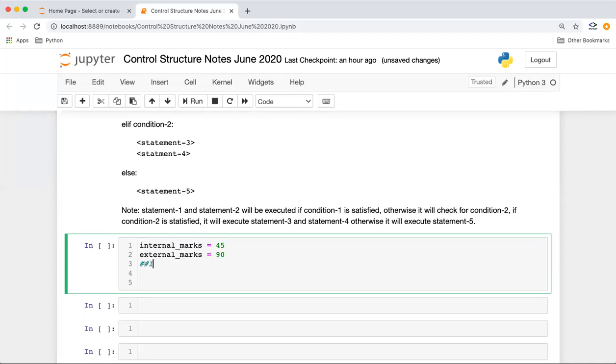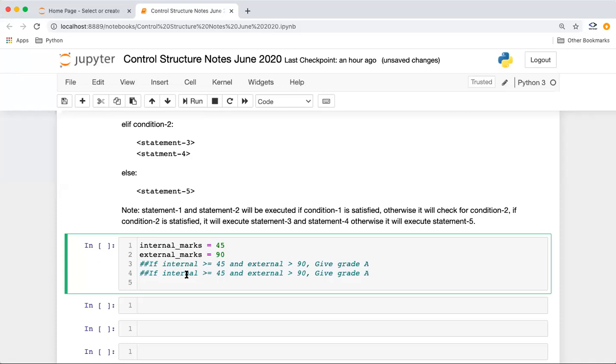Okay, so we can say if internal marks are greater than, say, 45 or external is greater than, say, 90, give grade A. So this is a condition where the student will be assigned grade A, right?